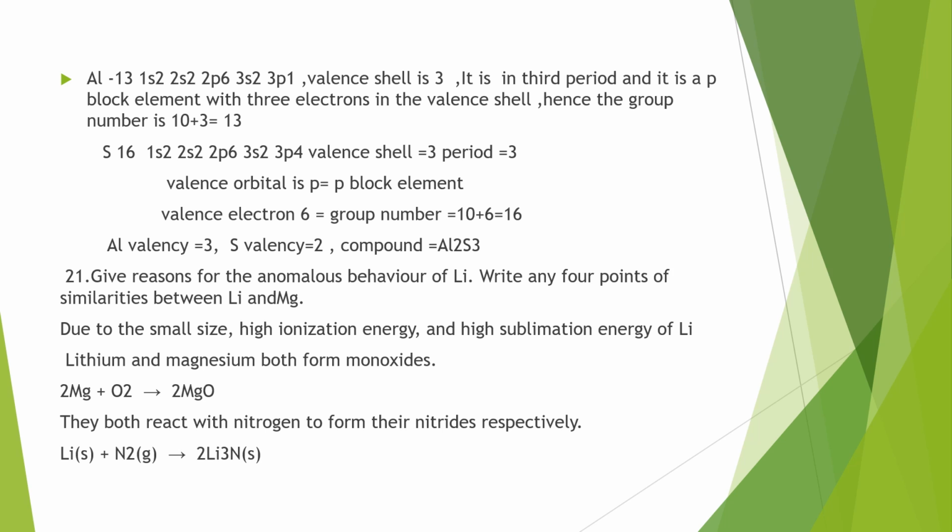Question number 21. Give reason for the anomalous behavior of lithium. Then write any 4 points of similarities between lithium and magnesium. We know that due to its small size and high ionization enthalpy, lithium behaves differently from its group members, which is called anomalous behavior. And the similar properties of lithium and magnesium are called the diagonal relationship.